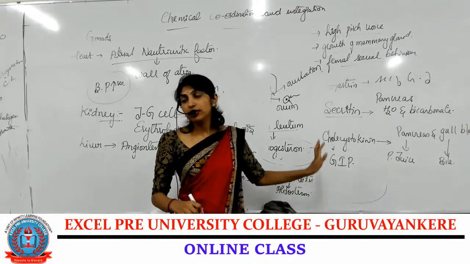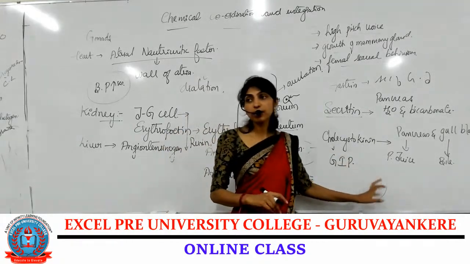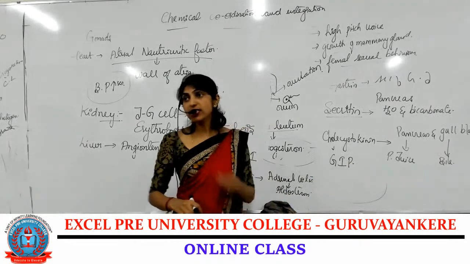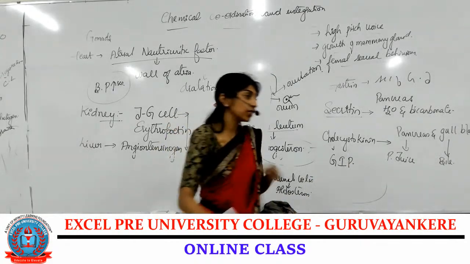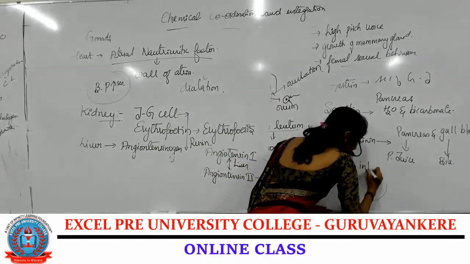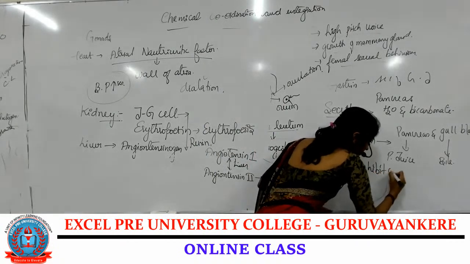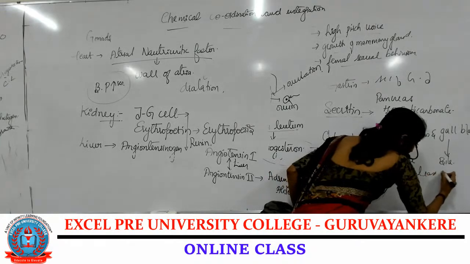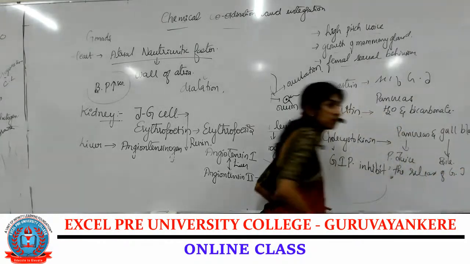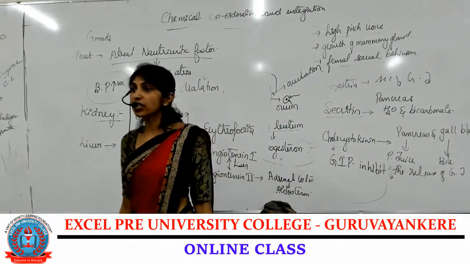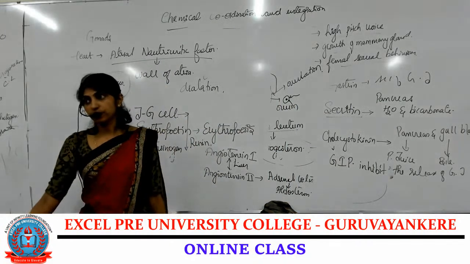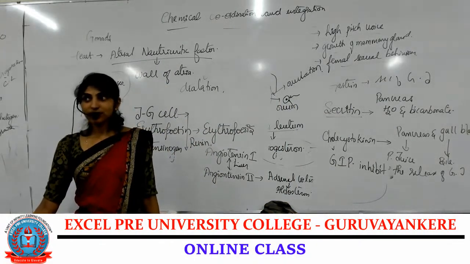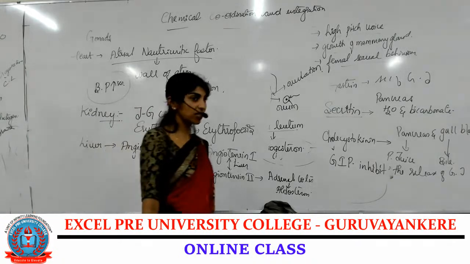Then we have gastric inhibitory peptides, that is enterogastrone. They inhibit the release of gastric juice.